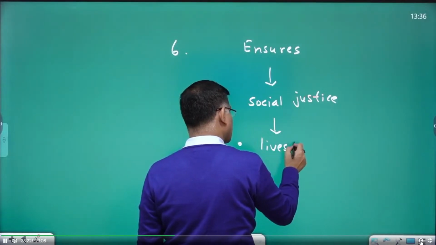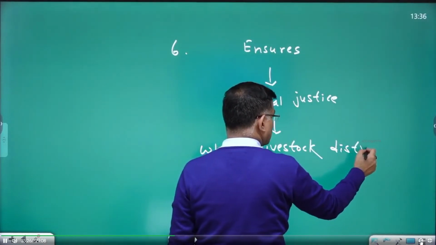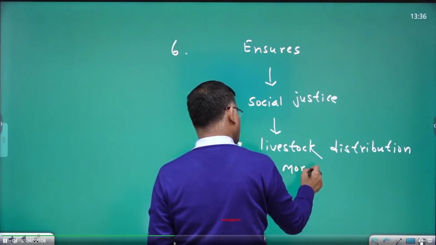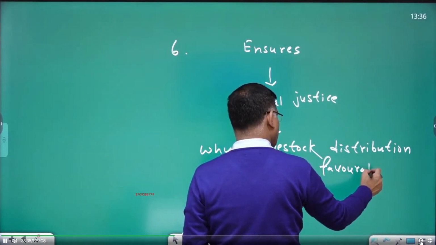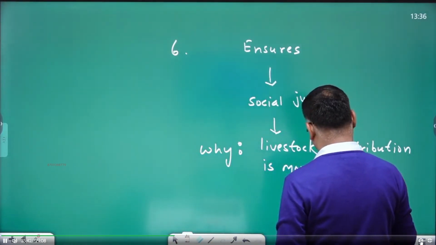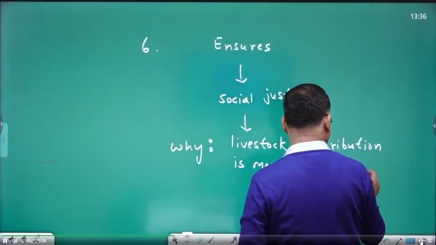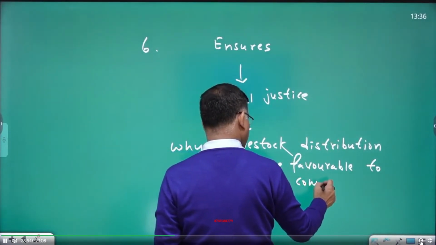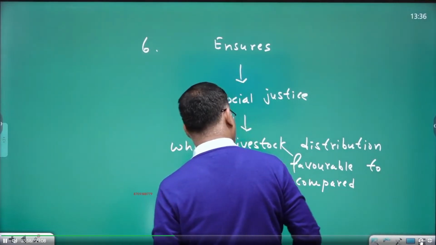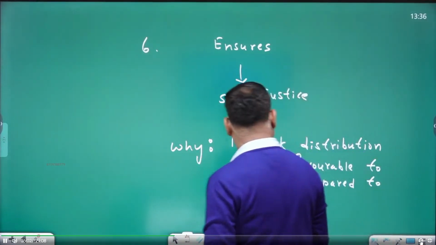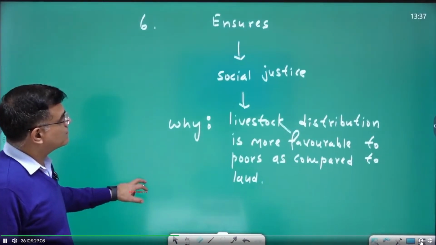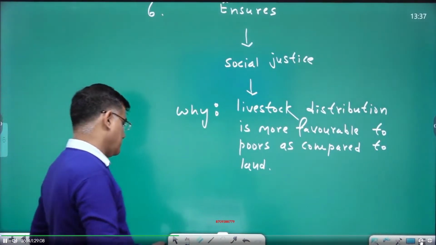Livestock distribution is more favorable as compared to land. Let us confirm this by a research.